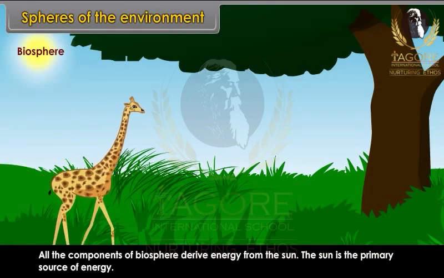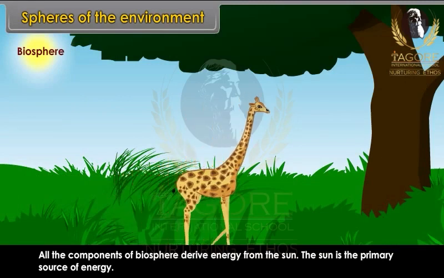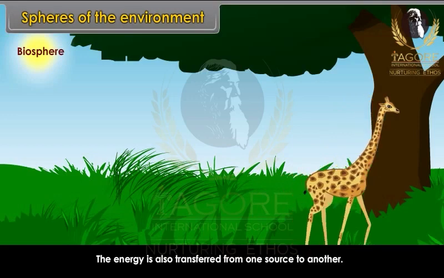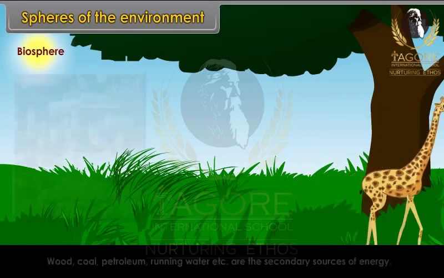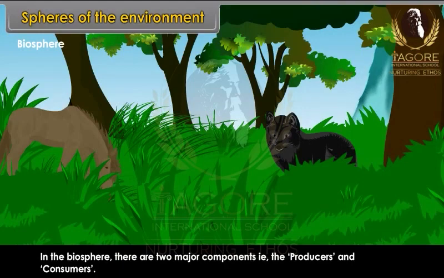The energy is also transferred from one source to another. Wood, coal, petroleum, running water, etc. are the secondary sources of energy. In the biosphere, there are two major components, that is, the producers and consumers.